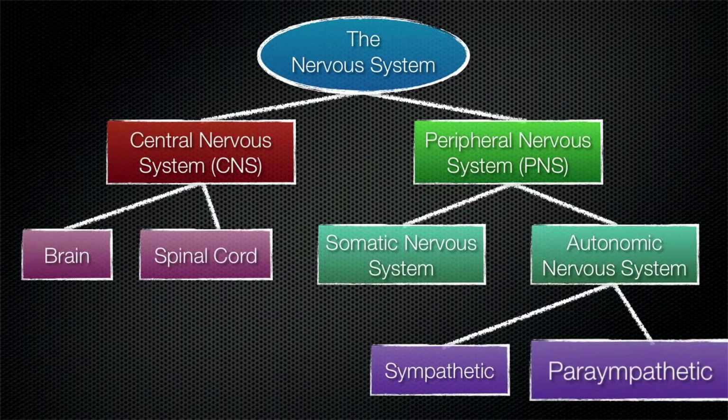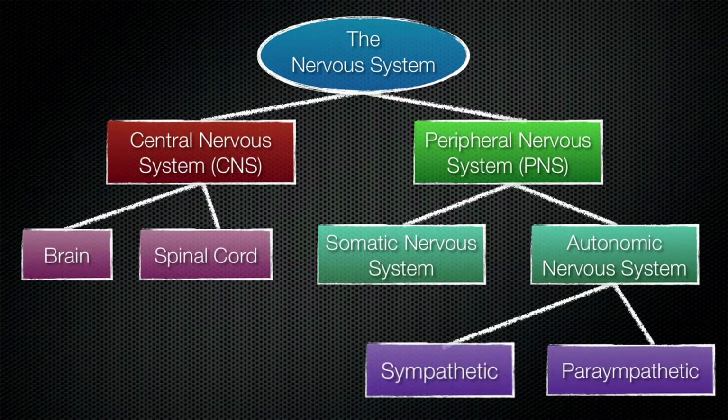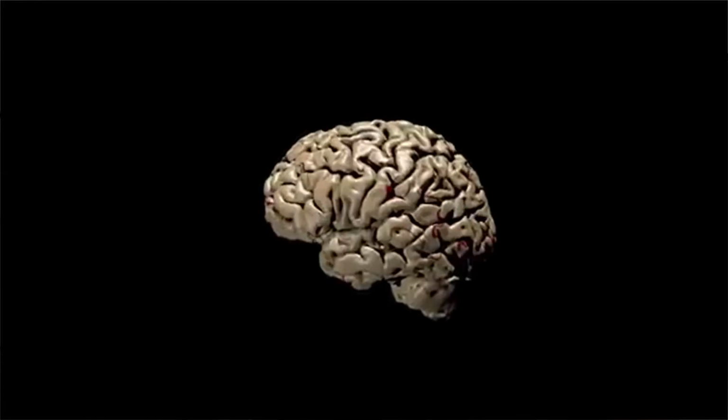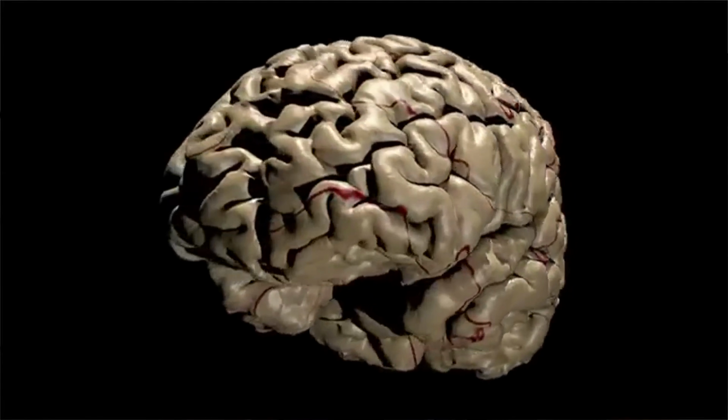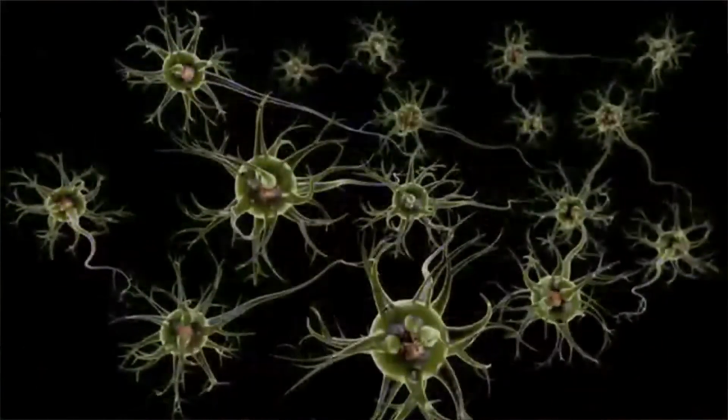The parasympathetic usually takes care of our normal day-to-day functioning, whereas the sympathetic takes part in most of the emergency situations. So, that is the broad classification of the organization of the nervous system.